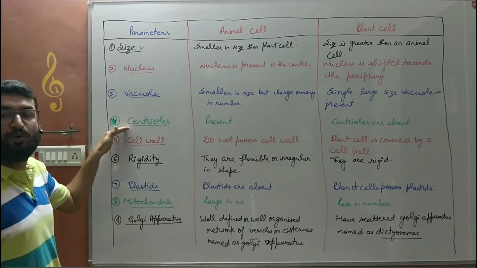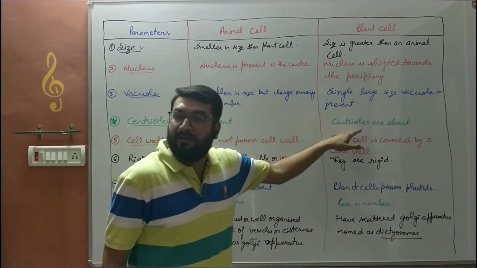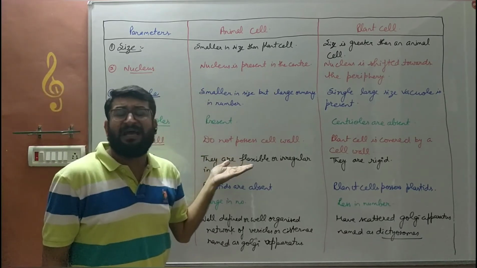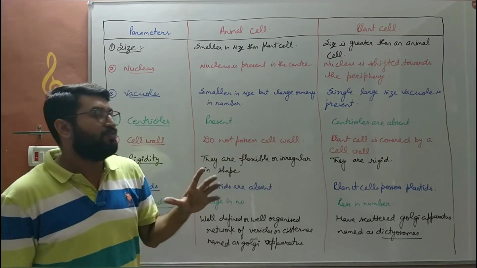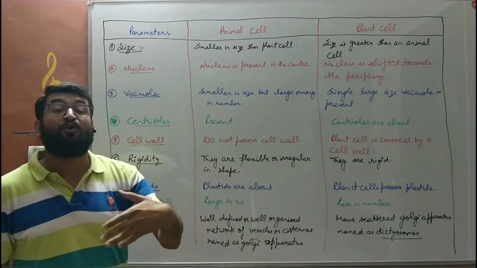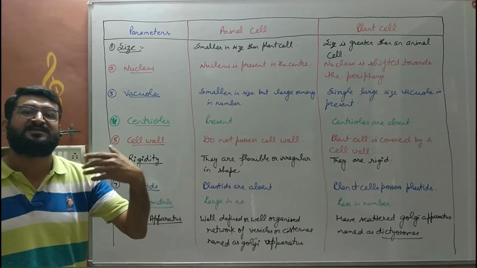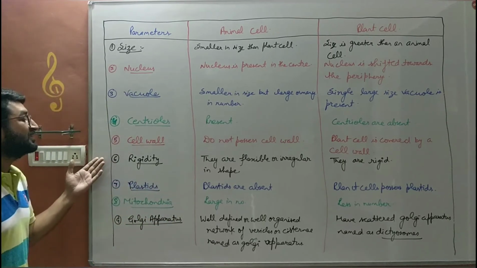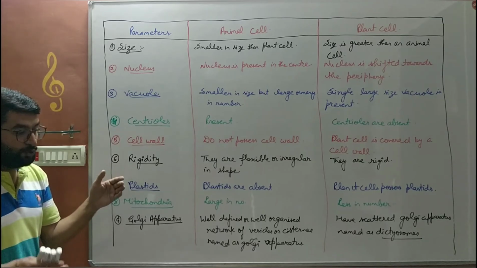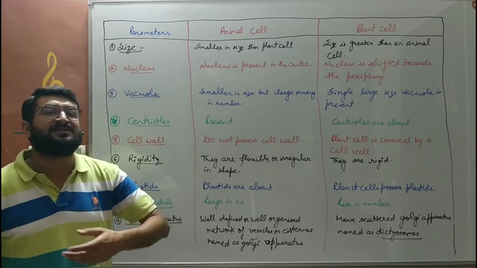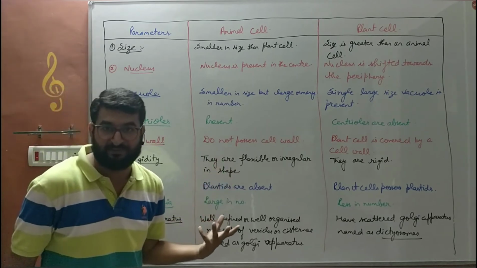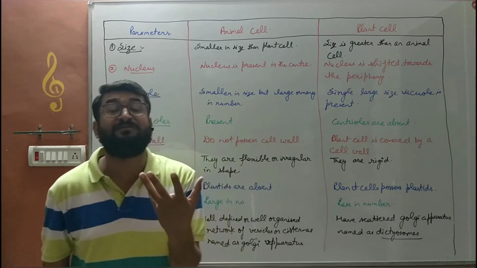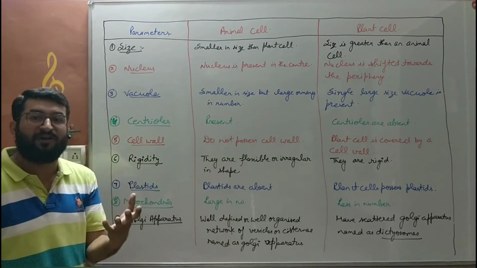The next one is centrioles. They are present in animal cell and absent in plant cells. Next is cell wall. Animal cells do not have any cell wall. They are single membranous, whereas plant cell have a double membrane, another membrane over their cell membrane, that is known as cell wall, that is made up of cellulose. Next is rigidity, related to this beta. Due to absence of cell wall, animal cells are flexible. They are irregular in shape, whereas plant cells have a rigid or fixed shape. Why? Because they have a rigid membrane over them, that is known as cell wall.